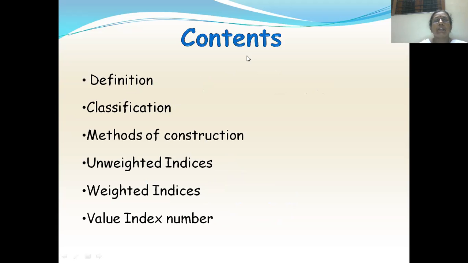So here my presentation covers these contents: definition, classification, what are the methods of construction, what are unweighted indices, what are weighted indices, what is value index number. So we'll see one by one.